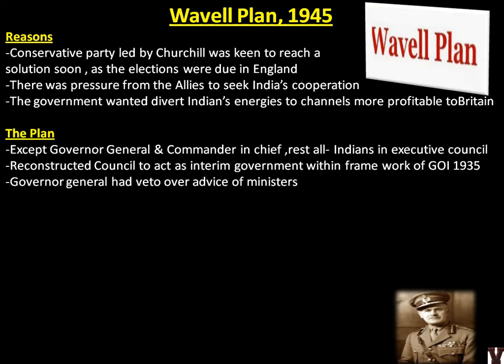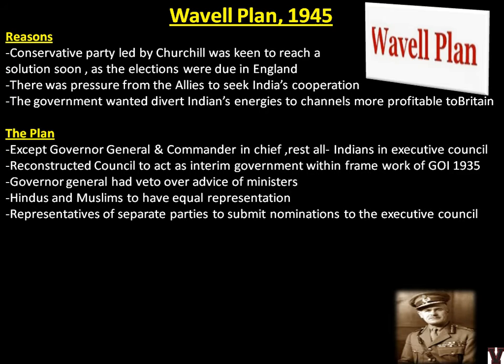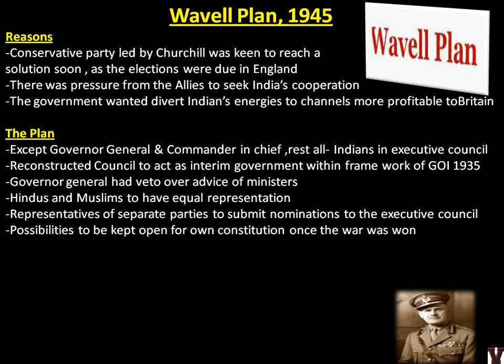Hindus and Muslims to have equal representation. So this is something like the Desai-Liaquat plan again. Representatives of separate parties to submit nominations to the Executive Council. Possibilities to be kept open for their own constitution once the war was won. So it is again half-heartedly that they are saying the own constitution thing will be a possibility once the war is won. What they actually wanted immediately was the support of Indians and Indian men in the war. So for that they are trying to appease the Indians. So those are the conditions given in the Wavell Plan.